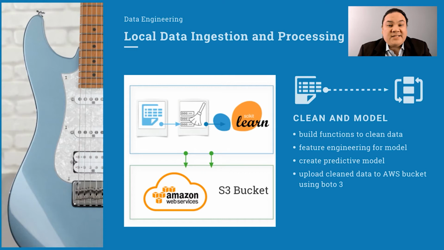The next step is to clean data using a combination of pandas, regex, AST, and NumPy. Guitar data is mostly categorical data, so it required a lot of transformations and feature engineering to prepare the data for modeling. Once the data was ready, I started building my predictive model.